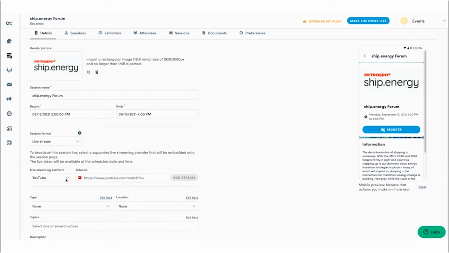So you would have to select if it's YouTube or Vimeo that you're using, and then add the ID in this place here and then click Add Stream. Once this is done, this means that when it comes to the date and the time of your session, it will automatically play and replace the header image so that people can watch it virtually.